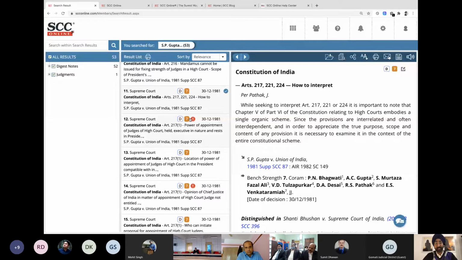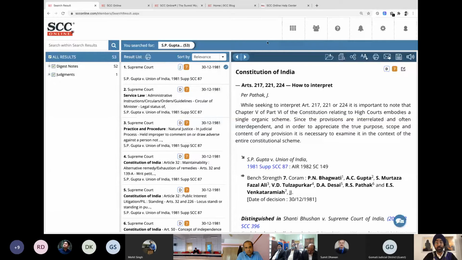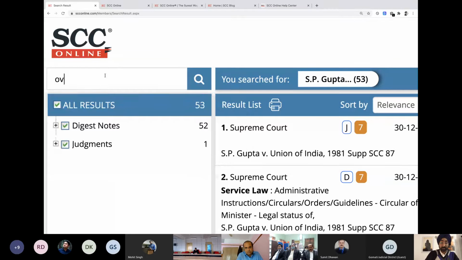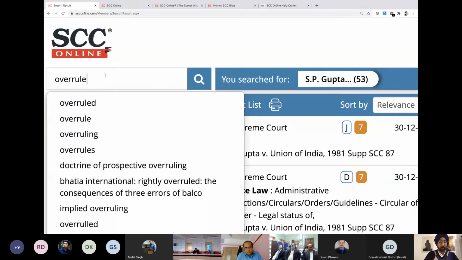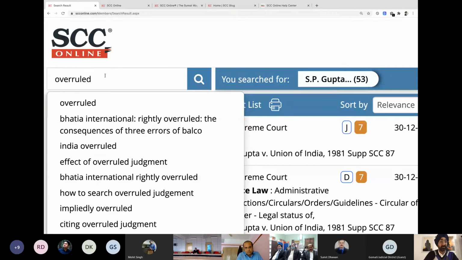I'll suggest one thing, and I would request members to start adopting it going forward. Whenever you open a judgment with the help of a citation or a party name, I'm going to show you the citation part as well. This is how it will look. Once you come over here, just go to search within search results, just below the SCC logo. Over here, when you open the case, come to the subsearch and write the word overruled.